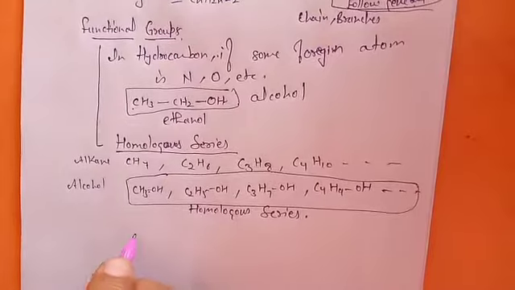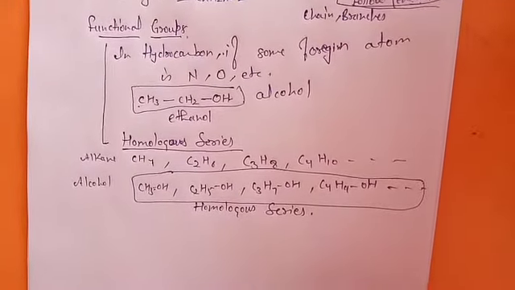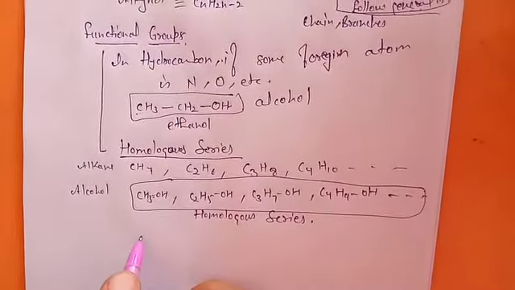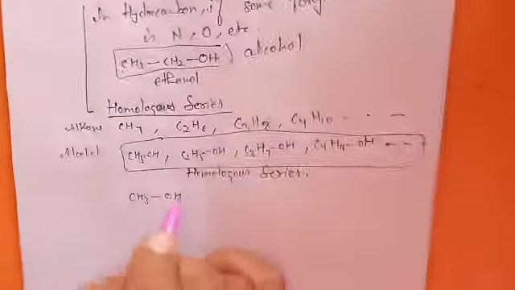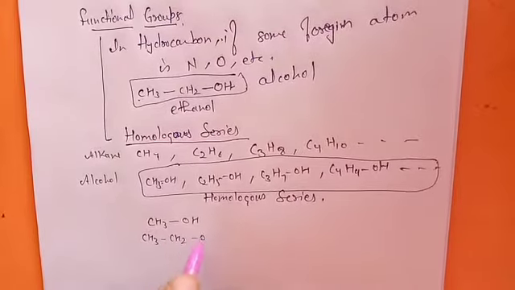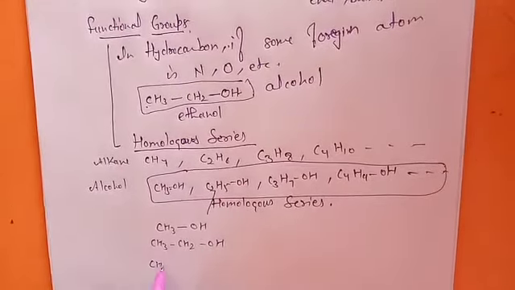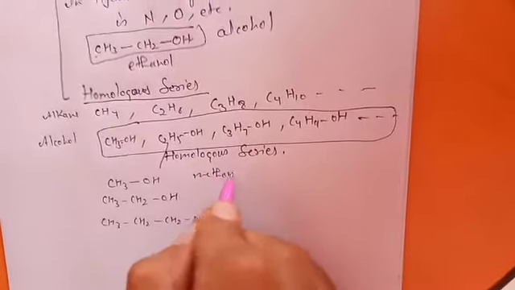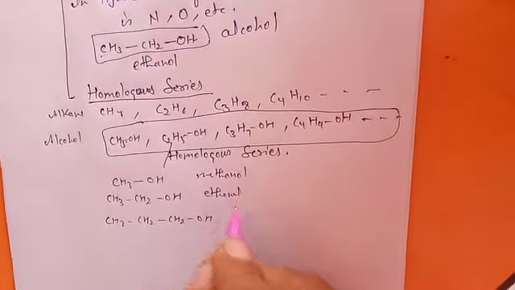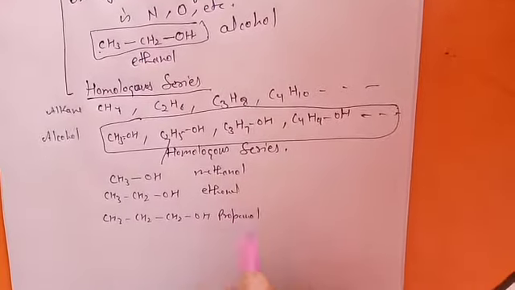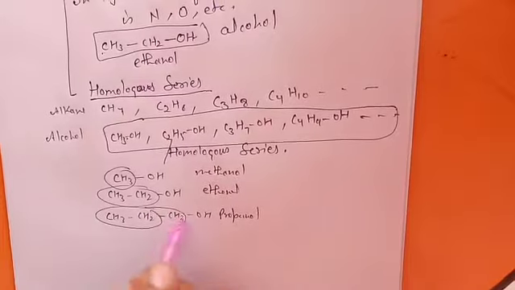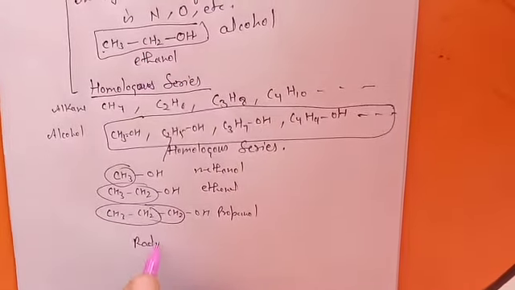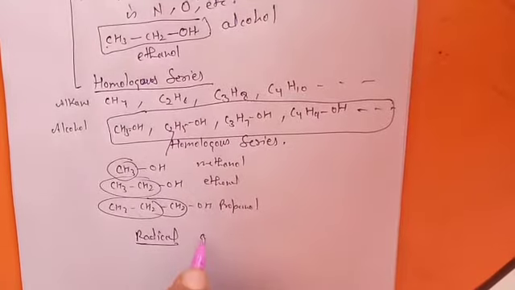If you replace any hydrogen by OH, it gets converted into an alcohol. CH3OH is methanol, CH3CH2OH is ethanol, and CH3CH2CH2OH is propanol. These have one, two and three carbon chains, but I replace all these carbon chains by a simple letter R, which stands for radical, a carbon chain.